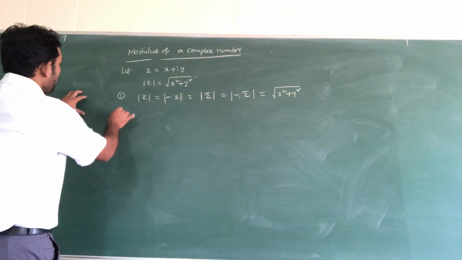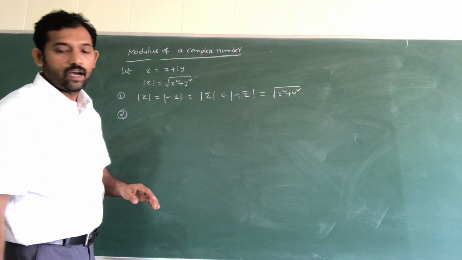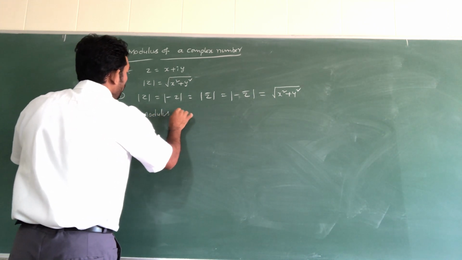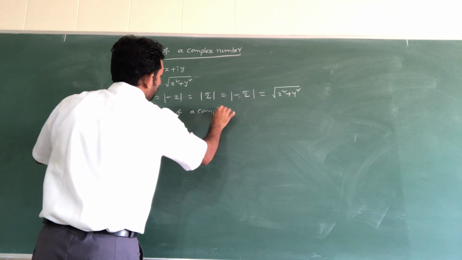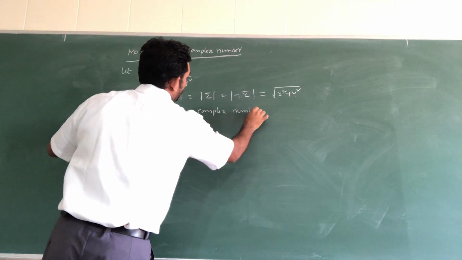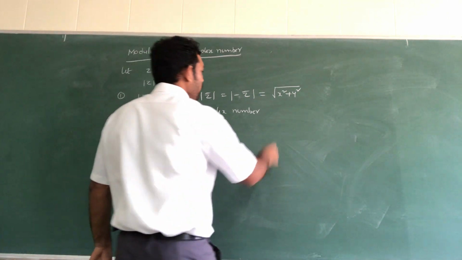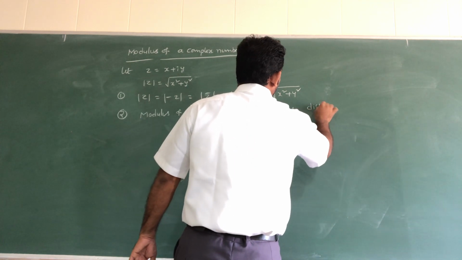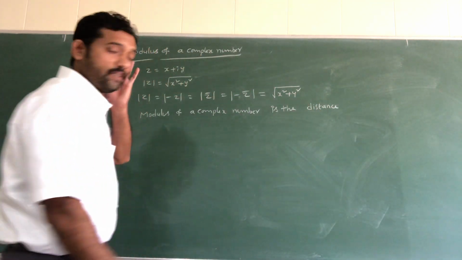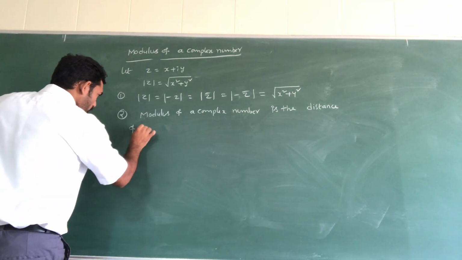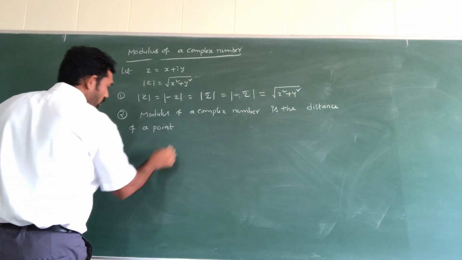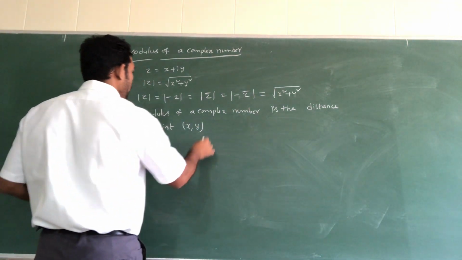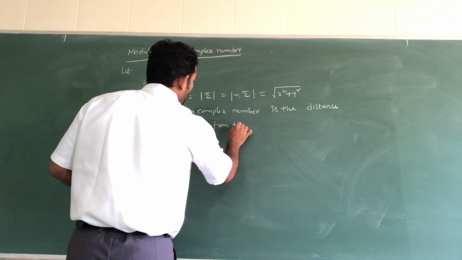Right, next, second point: the modulus of a complex number is the distance of a point x comma y from the origin.